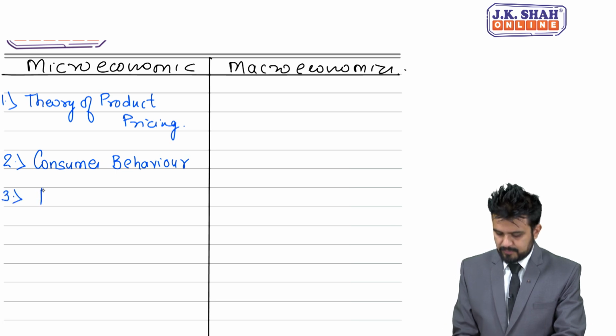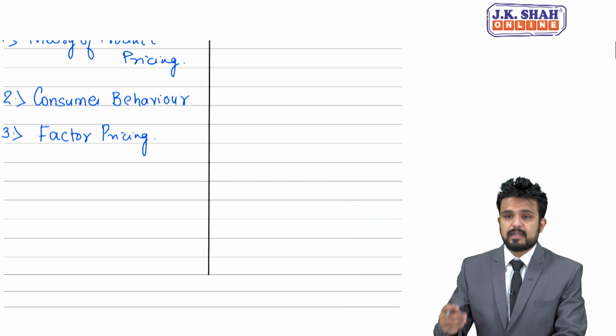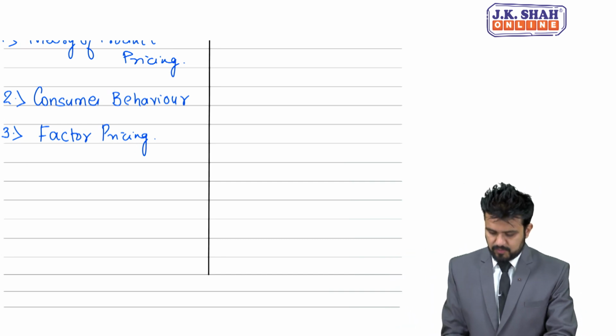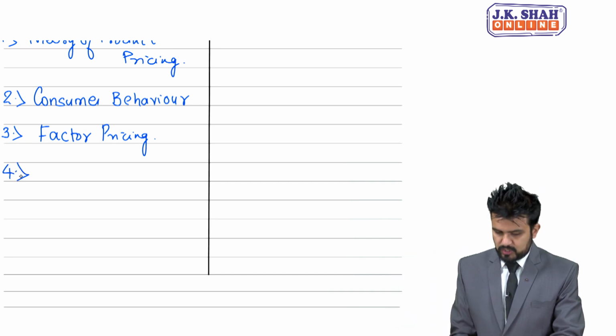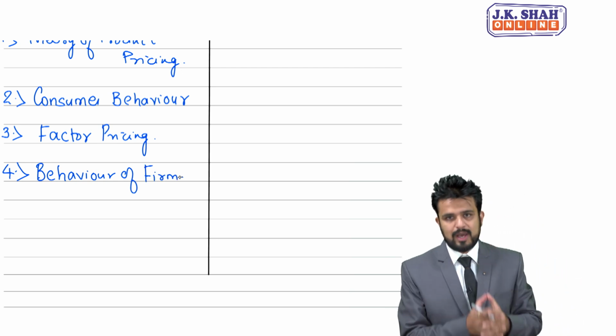Third, I would say factor pricing, that is rent, wages, interest, profit, which I just discussed. Fourth is behavior of a firm, that is one organization.